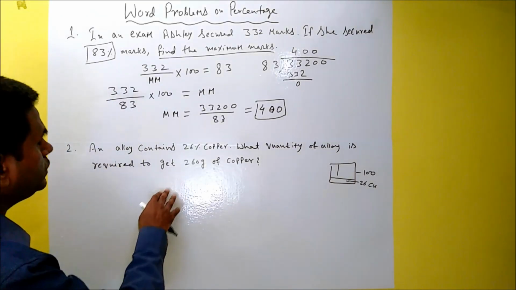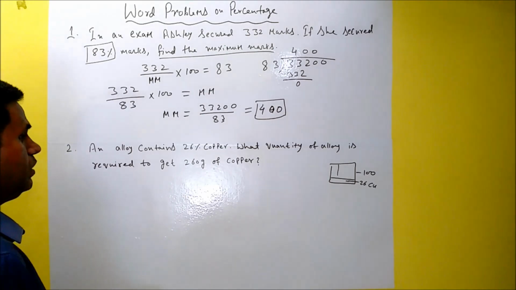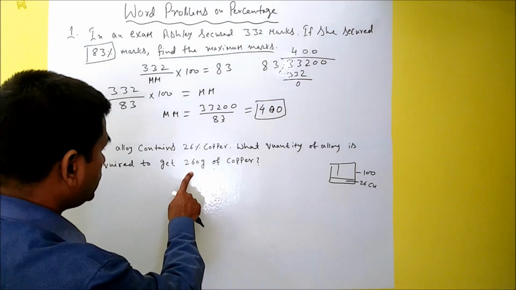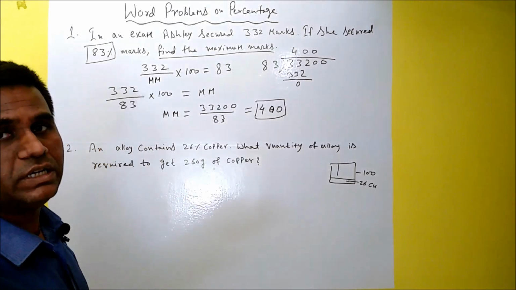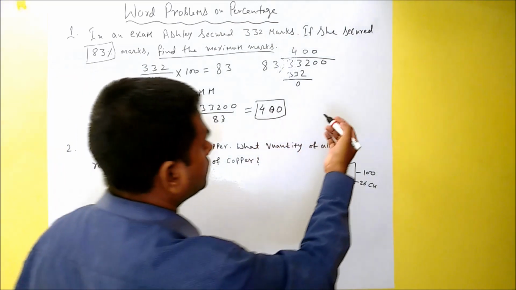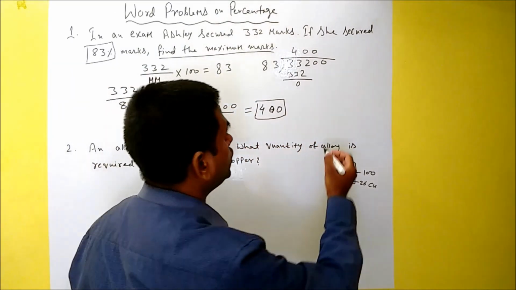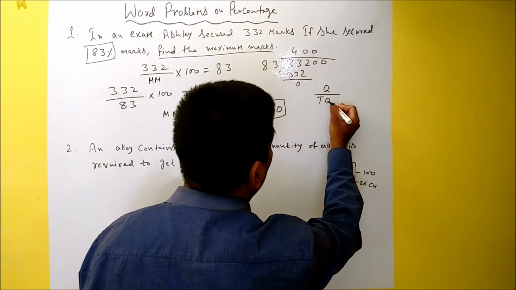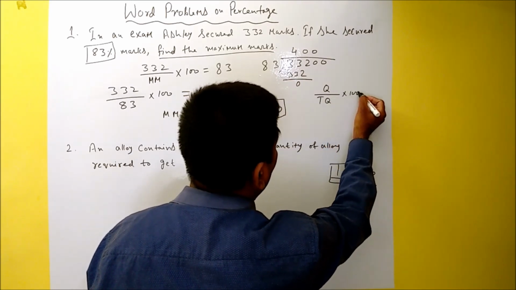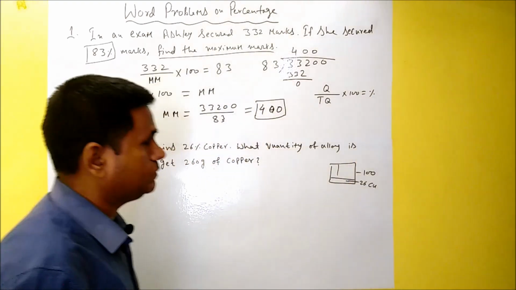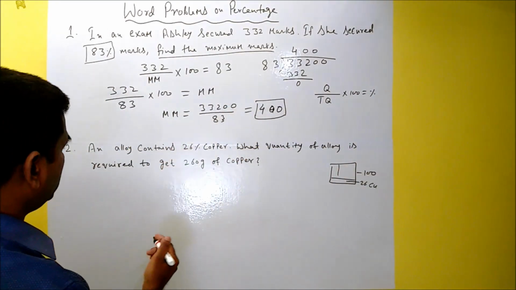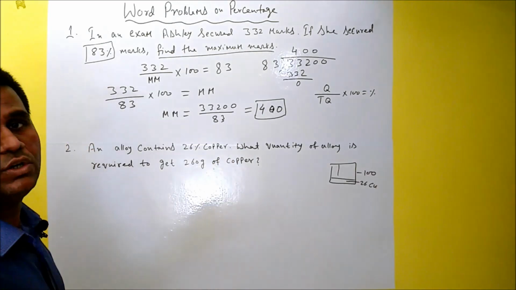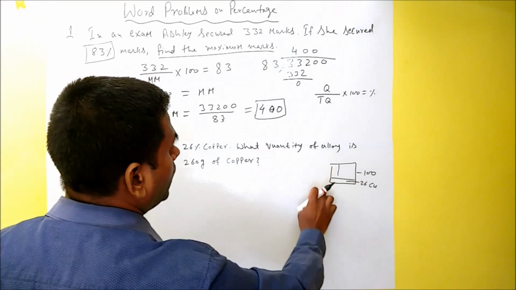Okay, so for this also we will frame an equation similar to that. 260 gram of copper, that means the quantity is already given. I'll write the formula here which we discussed in the first video. Quantity divided by total quantity multiplied by 100 is equal to percentage. If we see that formula, the quantity of the copper is not the total quantity. Total quantity is the alloy.